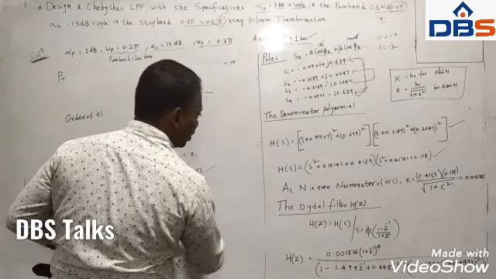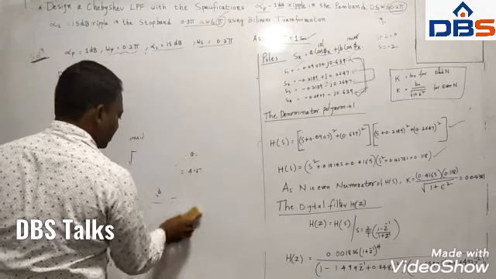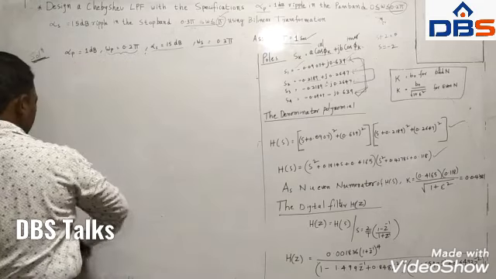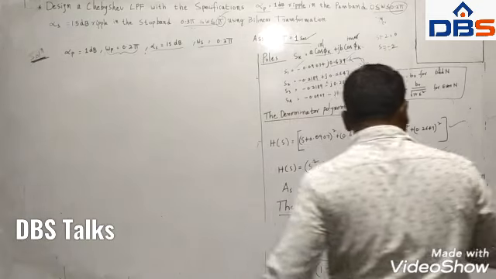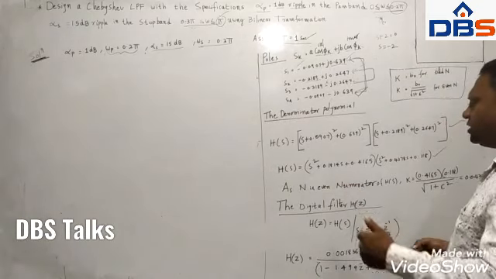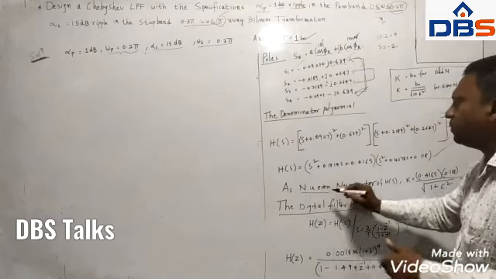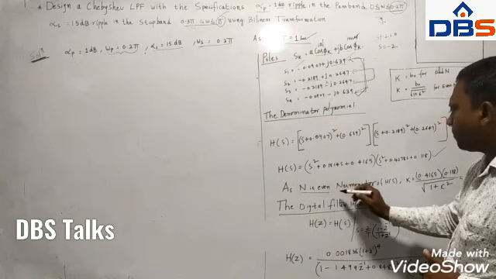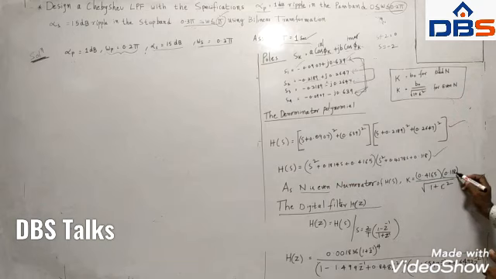To calculate the numerator polynomial, there is a formula, because we need numerator and denominator polynomial. So if the order is even, because in our problem we got n is equal to 4, and as it is even, the numerator polynomial you can write like this. The numerator polynomial is 0.4165 into 0.118.